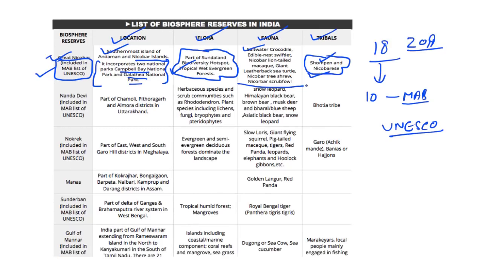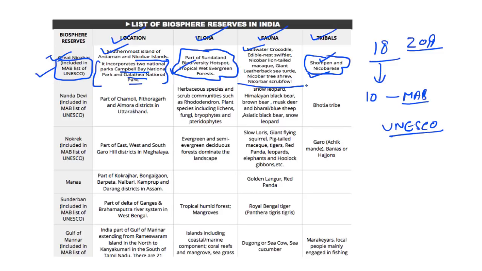Now if you go through the Prelims Compass of environment and ecology, you will find an exhaustive list of all the biosphere reserves that are present in India and important information related to them. And in that Prelims Compass, you will also find the list of national parks, tiger reserves, wetlands in India, etc. And all these important facts and figures are important from the preliminary examination point of view. And many a time, questions have been asked in the preliminary examination based on such information.